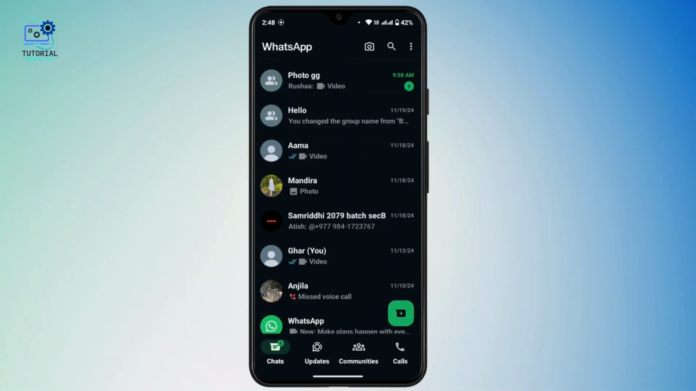The first one, you can request admin rights from the current admin. You can politely ask the group admin to promote you. You can either send a private message or offer a valid reason to become an admin of any WhatsApp group.